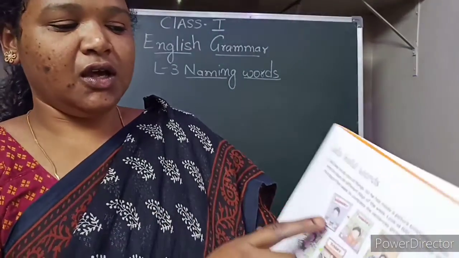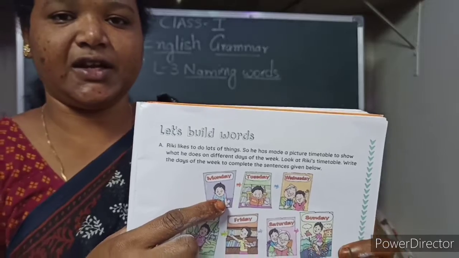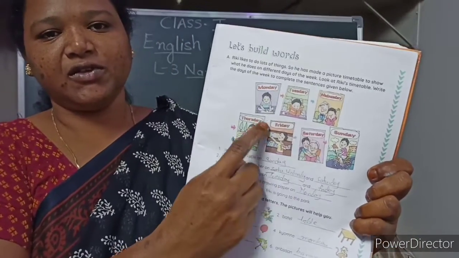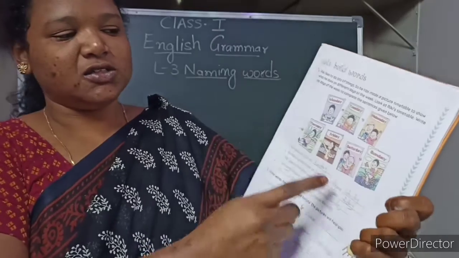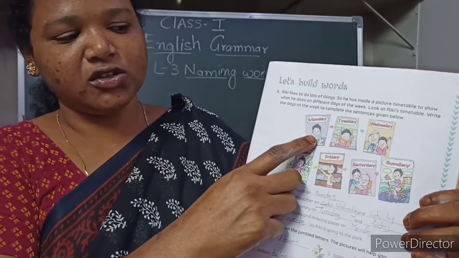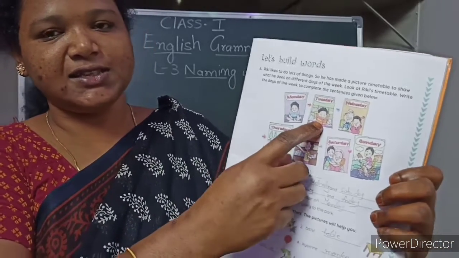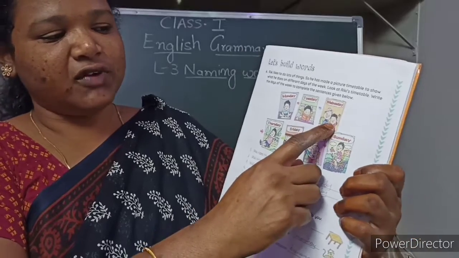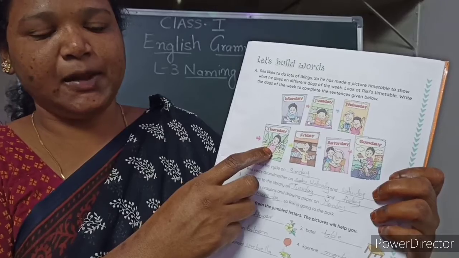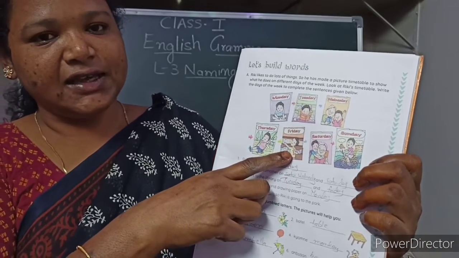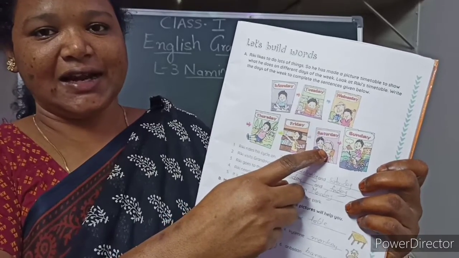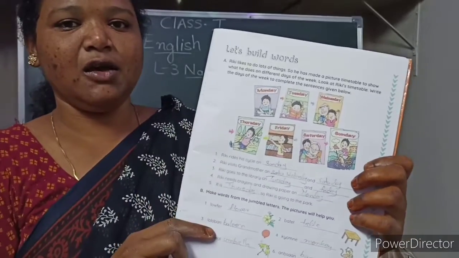So they have given Monday, Tuesday, Wednesday, Thursday, Friday, names of the week. So on different days he is doing different things. They have given in the pictures. Right, children? See, Monday he is doing drawing. He is using the crayons and drawing paper. And Tuesday what he is doing? He is in the library. He is reading books. Wednesday he is with his grandmother. Then Thursday he is playing in the park. Friday he is again in the library reading books. Saturday he is again with his grandmother, and Sunday he is riding a bicycle.